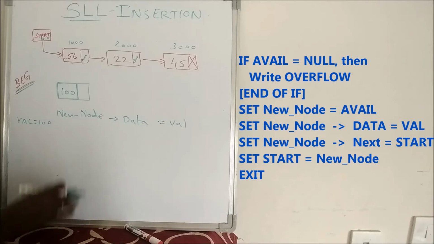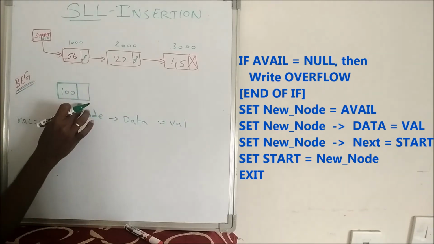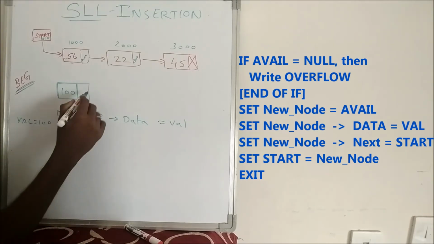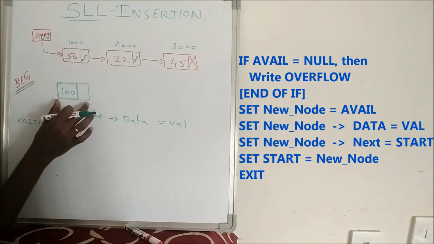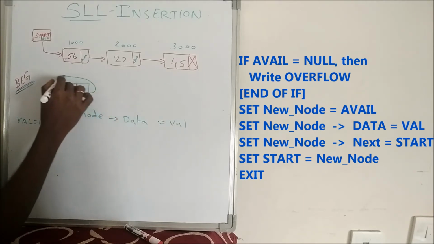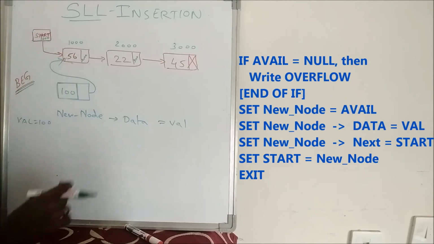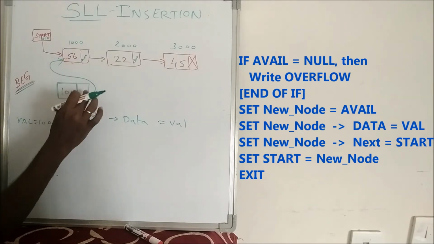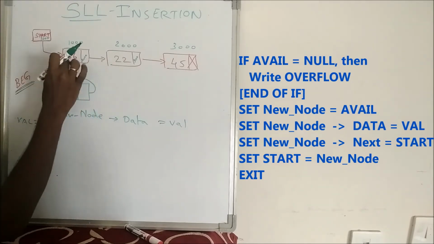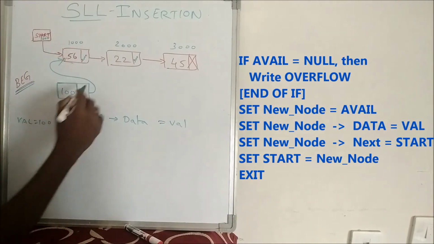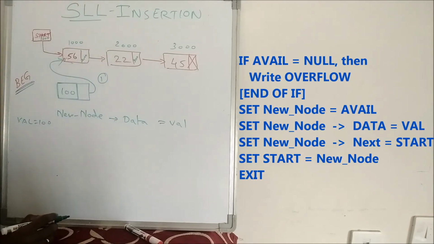Now, if I want to insert this new node at the beginning of the list, what are all the things I have to do? First, if this node is going to act as the first node, automatically the next of this node will be the already present first node. So if this has to act as the first node, I have to store the address of the already existing first node in the next of this node. Then automatically this node will act as the node previous to it. So this is the first thing to establish.